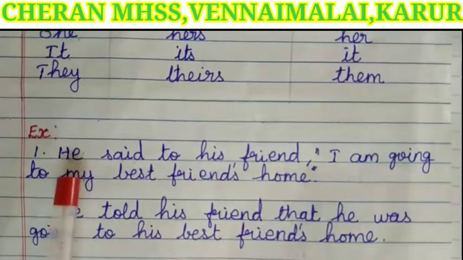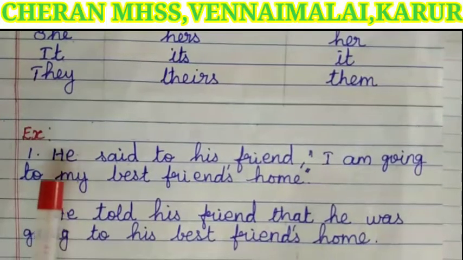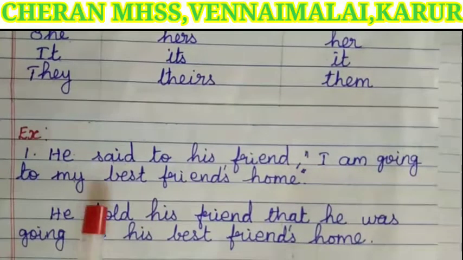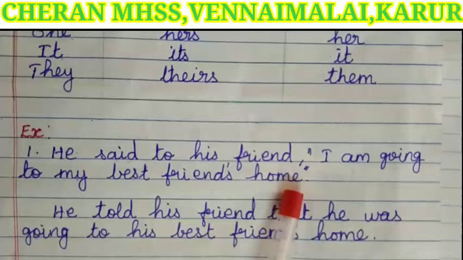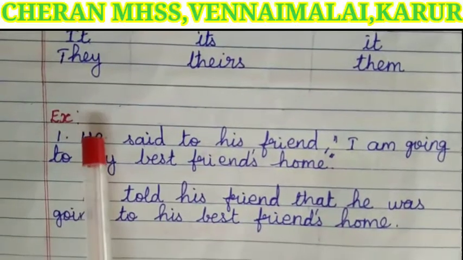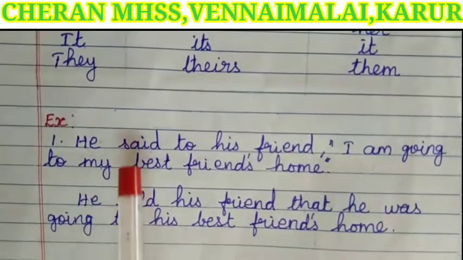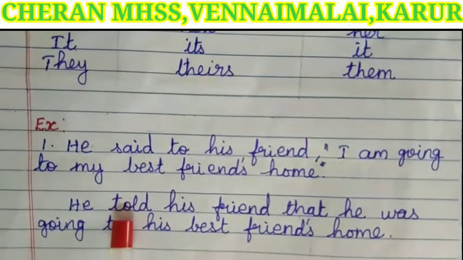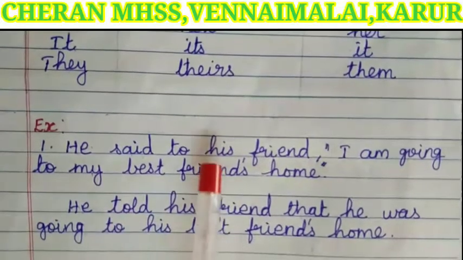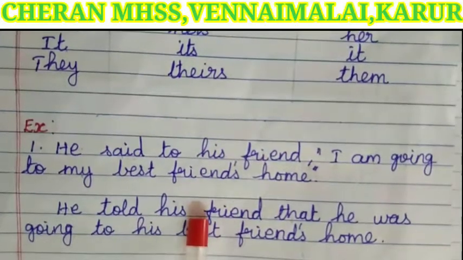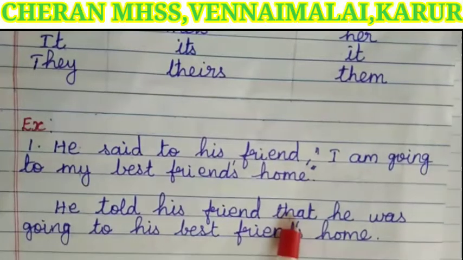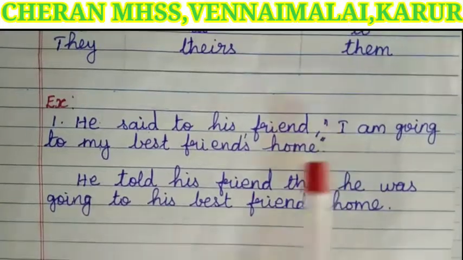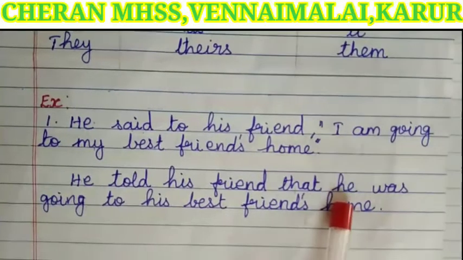Let's see examples of changes of pronoun. He said to his friend, I am going to my best friend's home. He is the speaker, the same. Said to, the reporting verb, also changes to told. His friend, the listener, is the same. Instead of comma and quotation, we have added that. I is a first person pronoun, so we have to write the speaker's pronoun he.